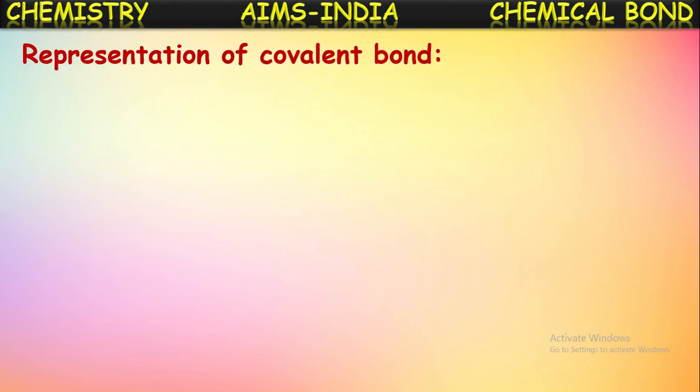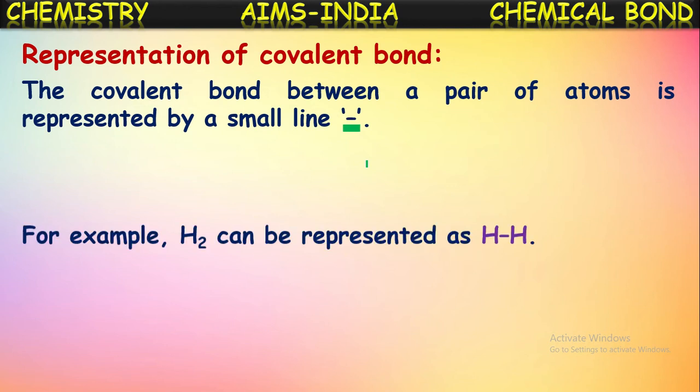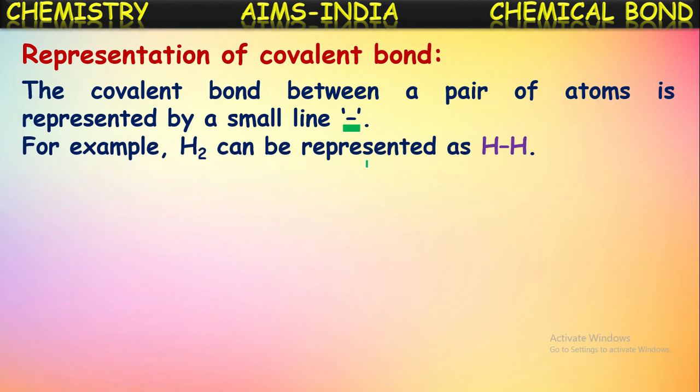Representation of covalent bond. The covalent bond between a pair of atoms is represented by a small line. Generally, in writing the representation of chemical bonds, just between the symbols of those two atoms, a small line like a hyphen is mentioned that represents the covalent bond between those atoms. For example, if you see the hydrogen molecule, the H2 molecule can be represented as H-H. So here this line represents the covalent bond between these two hydrogen atoms.